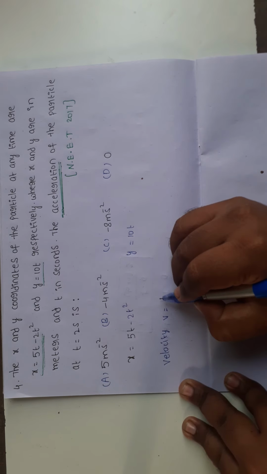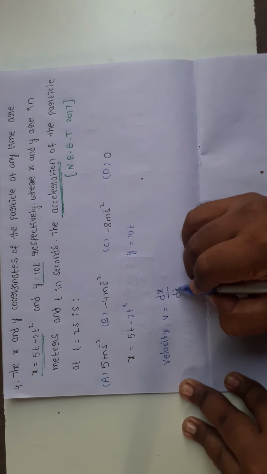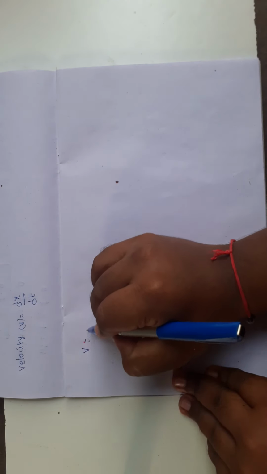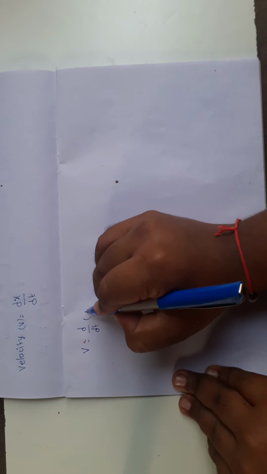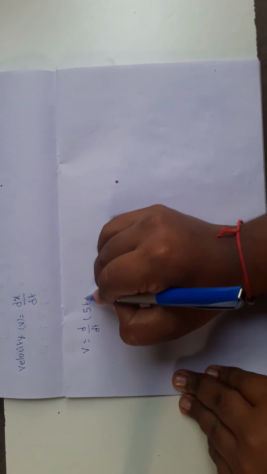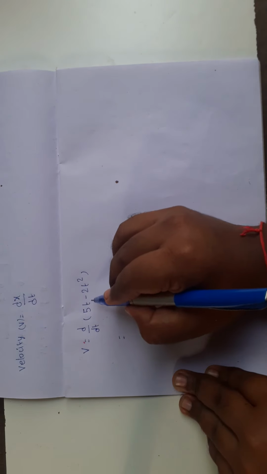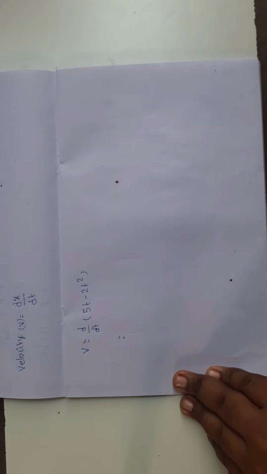Velocity v equal to dx by dt. So v equal to, substitute x coordinate value x equal to 5t minus 2t square, where 5 and 2 are constant numbers.